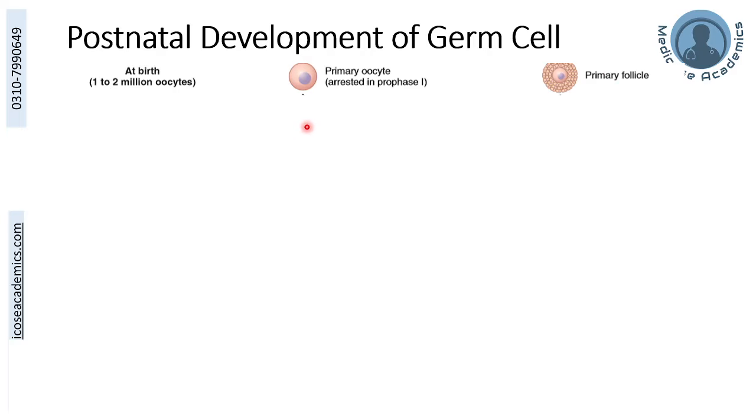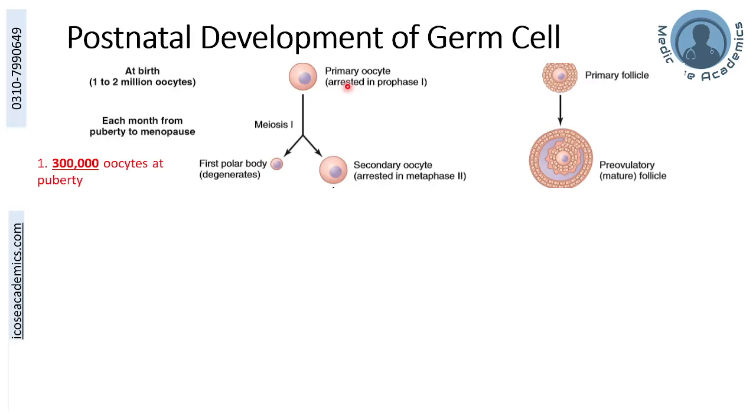At the time of puberty, the next step of oocyte development will occur each month from puberty till the menopause. A few primary oocytes will complete their prophase 1 and enter into this two-cell state.